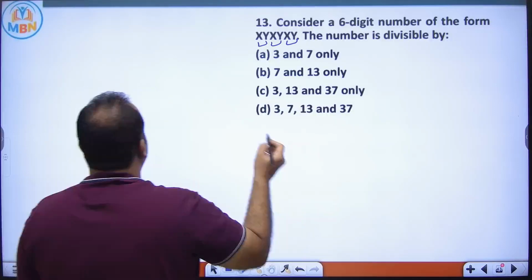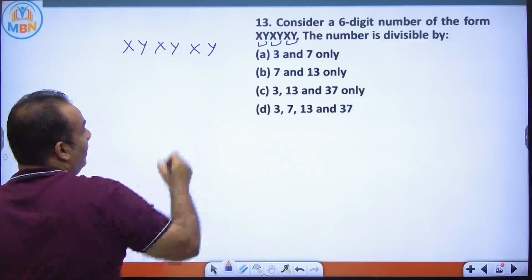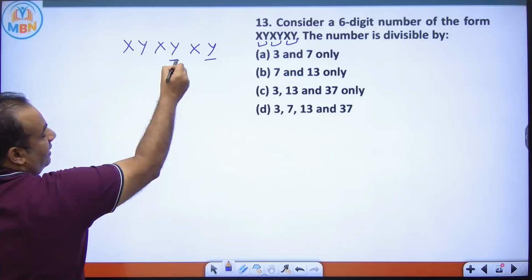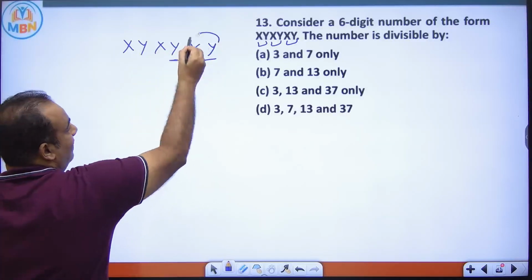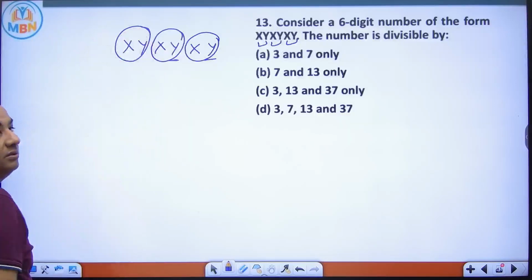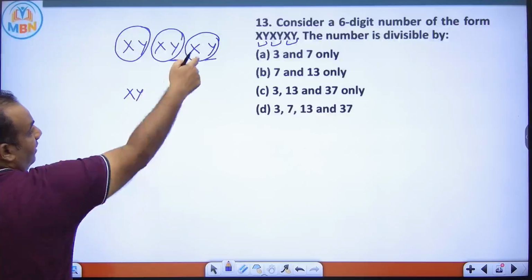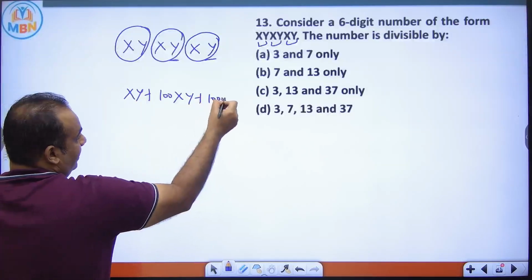Just by looking at this, xy, xy, xy. Basically, here y is at the unit place, here y is at the 100 place. So it is a multiple of 100. So if this is xy into 1, this is xy into 100, and this is xy into 10,000. So you can say this is xy, this is 100 xy, and this is 10,000 xy.